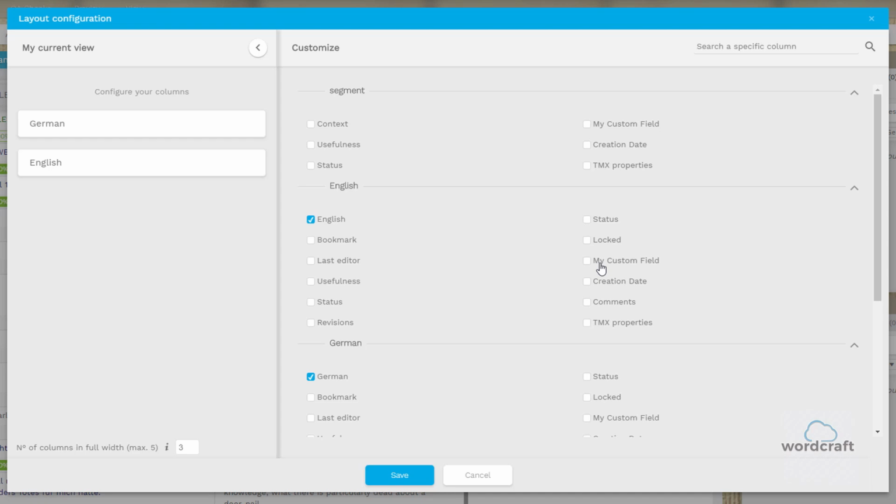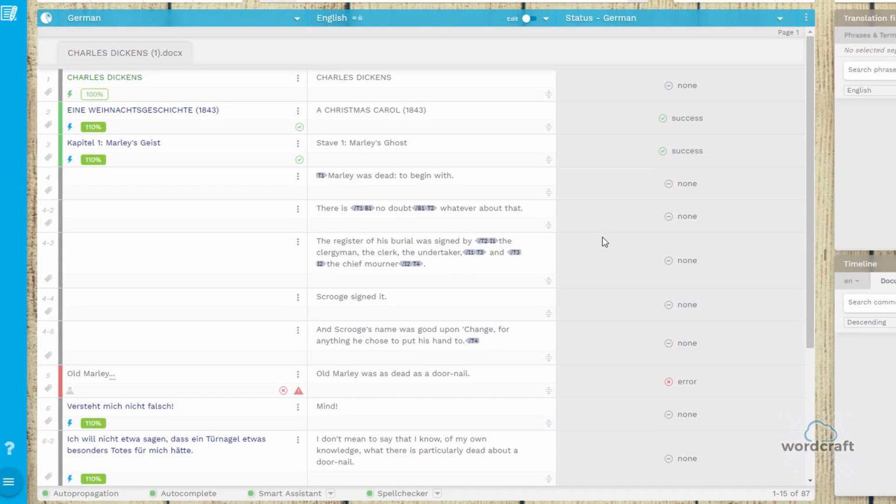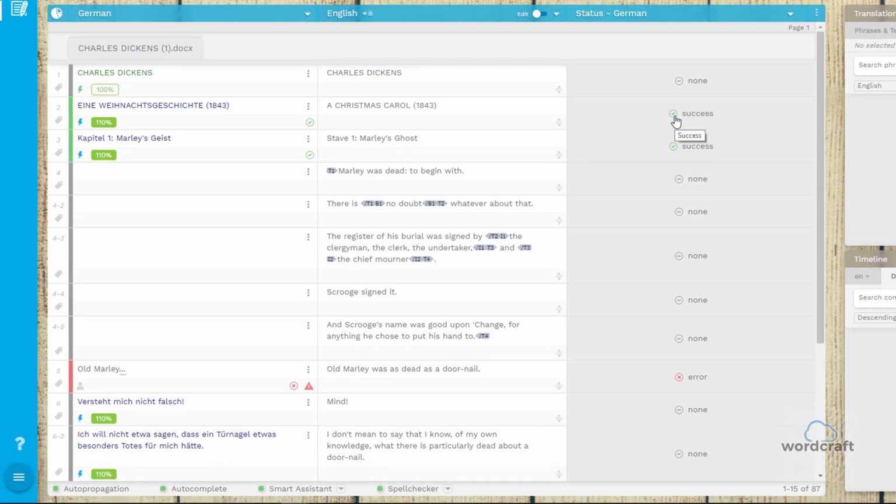To add a language-specific column, simply select it from the list. Remember to choose the column under the specific language you wish to have. After selecting your desired column additions, click Save to return to the working space. The system automatically refreshes to show the newly selected columns. You can add or delete columns as often as you wish.